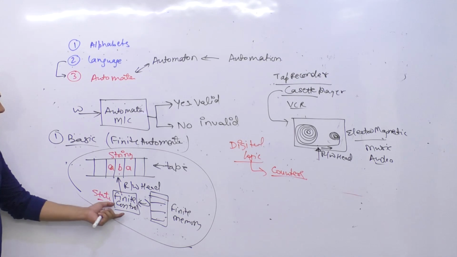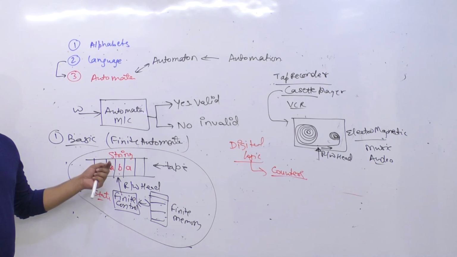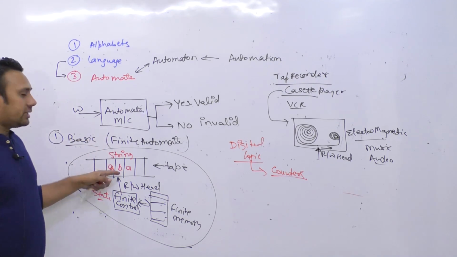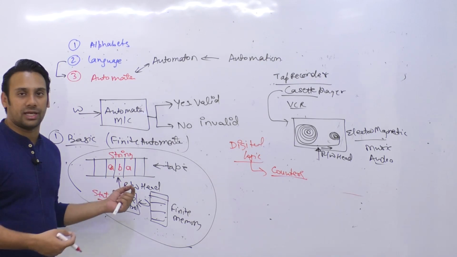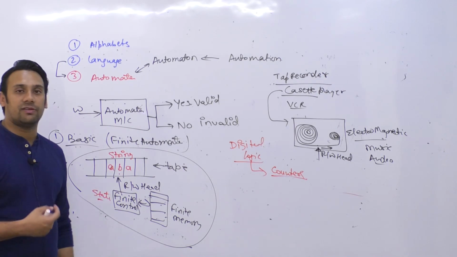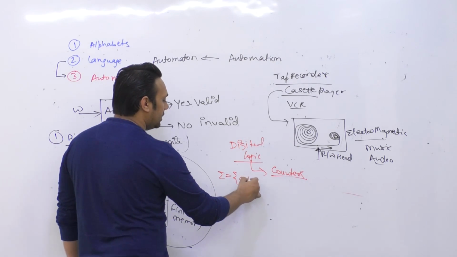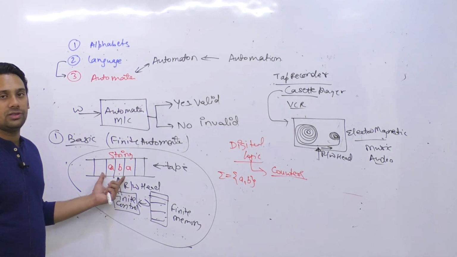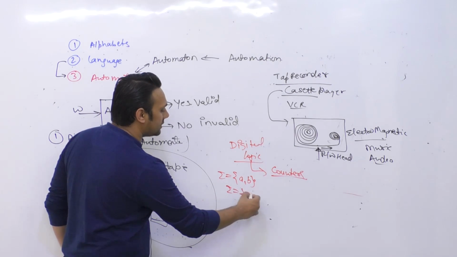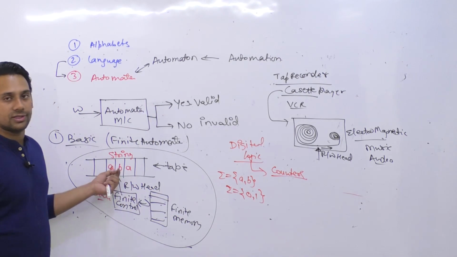So उसी तरीके से this finite control is going to read some data from the string. ये string का कुछ data को read करेगा. This data can be anything. So this can be written in the string's alphabet जो कि हम बताएंगे. So maybe we can say in our language we have alphabets A and B. We can say in our language we have alphabets 0 and 1. अगर I can say that alphabets in the language are A and B, that means I can load the strings of A and B on this tape. If I say the alphabets of the language are 0 and 1, that means I can load these alphabets 0 and 1 on this tape.